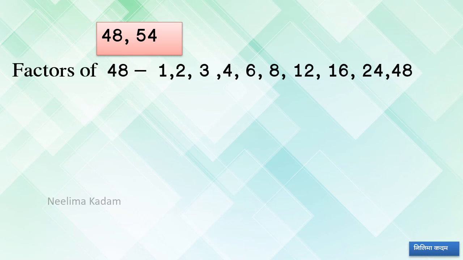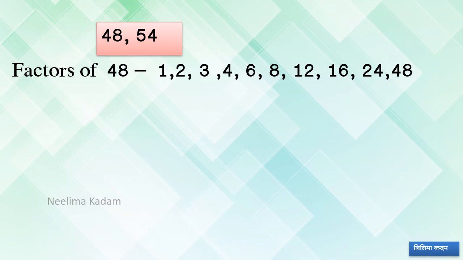Another example, 48 and 54. Okay. First step, we have to find out the factors of 48. So factors of 48, 1, 2, 3, 4, 6, 8, 12, 16, 24 and 48.